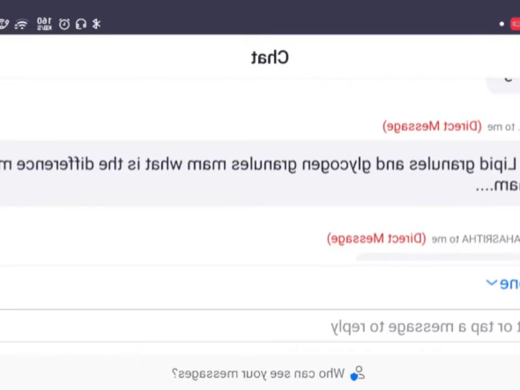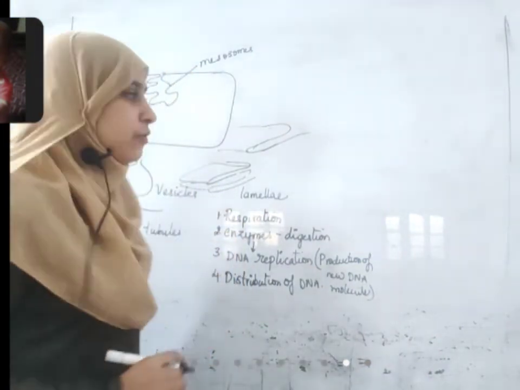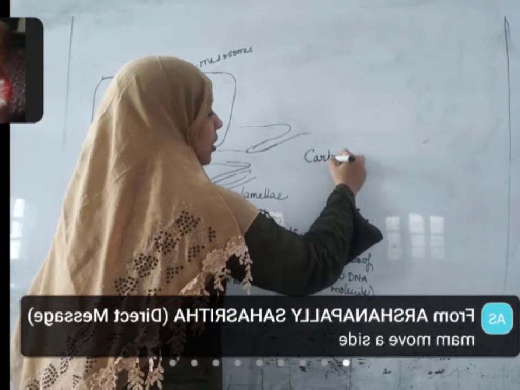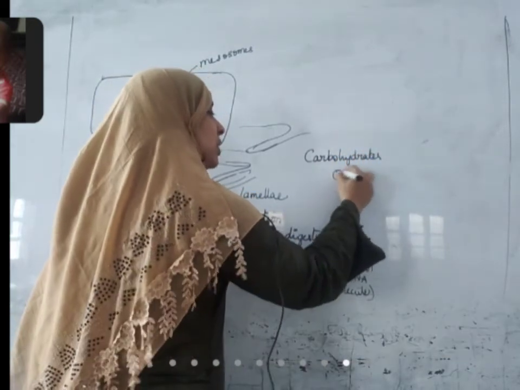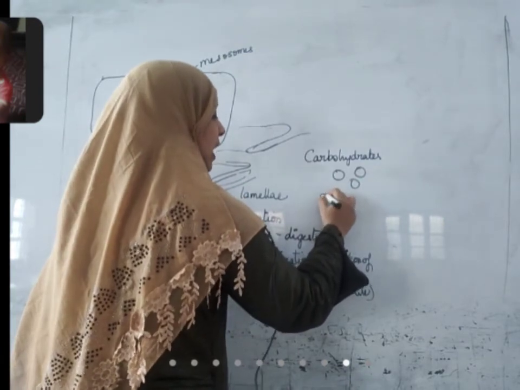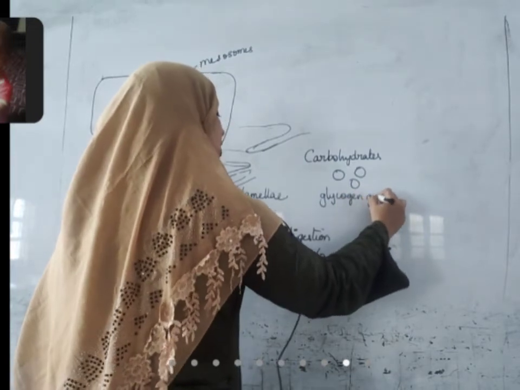Rashmita is asking what lipid granules and glycogen granules are. See, in food we have carbohydrate molecules. When carbohydrate molecules form small granules, they are called glycogen granules.